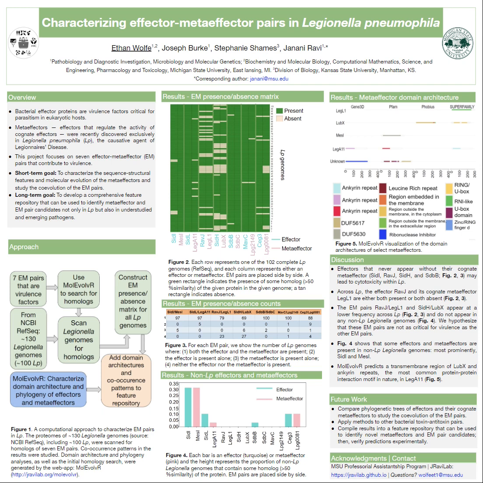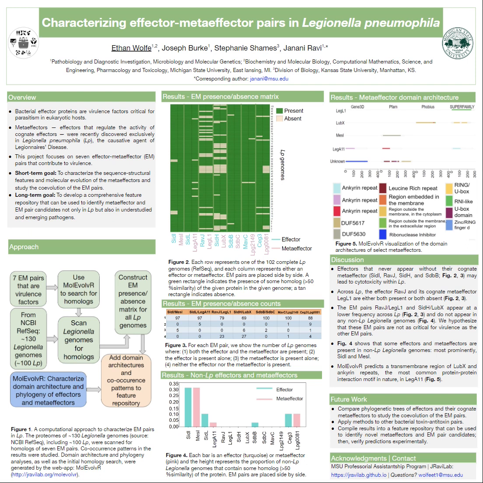Bacterial effector proteins are virulence factors that are critical for parasitism in eukaryotic hosts. These effector proteins are pretty commonly used across a wide variety of pathogens. However, meta-effector proteins, which are effectors that regulate the activity of cognate effectors, were recently discovered in Legionella pneumophila, which is the causative agent of Legionnaire's disease. These meta-effector proteins have not yet been identified in any other species.